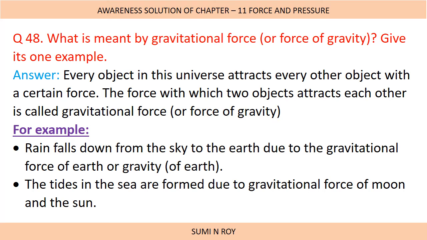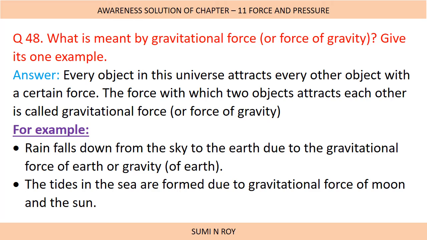For other examples, any object thrown from our hand comes down. The apple, the Newton experiment, you know how gravitational force was found. Newton was sitting under an apple tree and the apple came down. This is also an example of gravitational force: the earth has attracted the apple, because the earth is a big object compared to the apple. So the earth has more gravitational force, so it has attracted the apple. These are the examples of gravitational force.